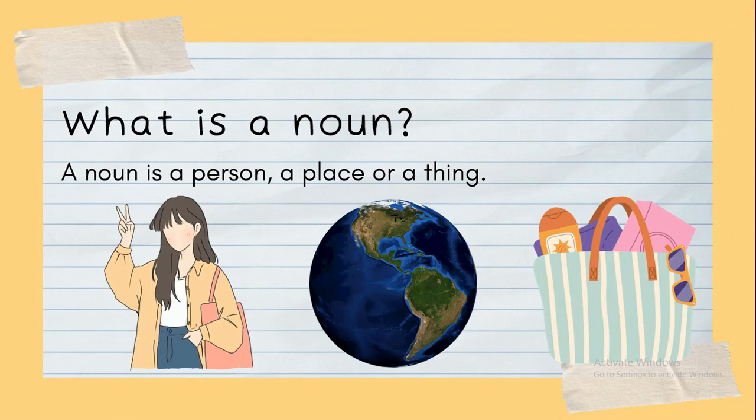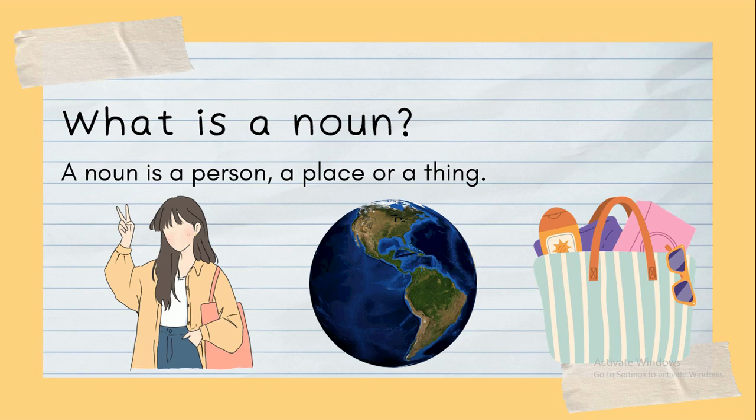A noun is a person, place, or thing. A noun refers to different kinds of persons, places, and things: people, the areas where people are living, and things. It is a building block of a sentence and tells us what we are talking about. If I talk about a person, a specific type of noun identifies a particular person, like Sarah.